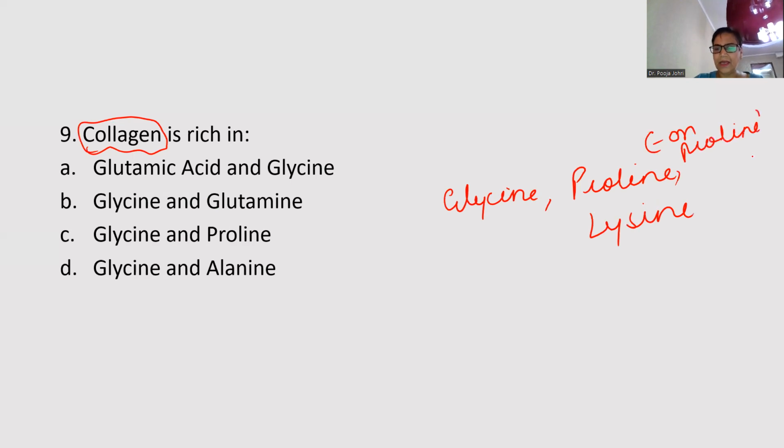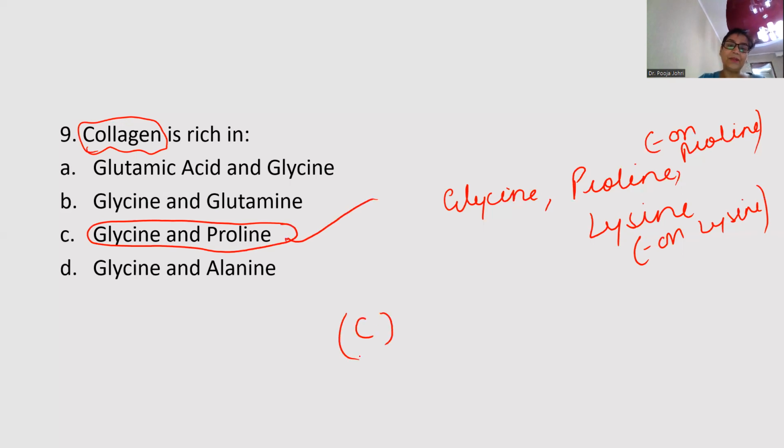And lysine is hydroxylated, so hydroxylysine is also present. And vitamin C is required for the conversion of proline to hydroxyproline and lysine to hydroxylysine. And that is why we say deficiency of vitamin C leads to scurvy. Why? Because there is a defective collagen formation.